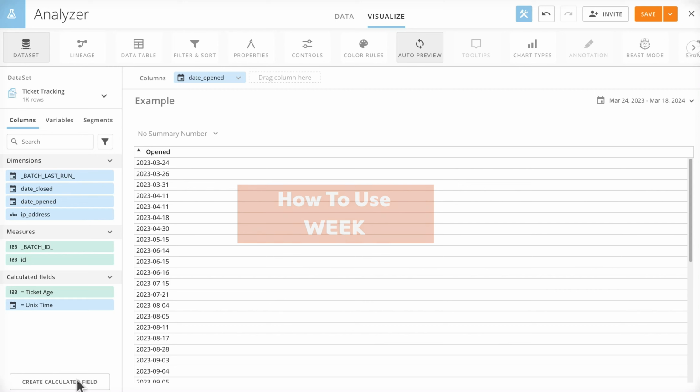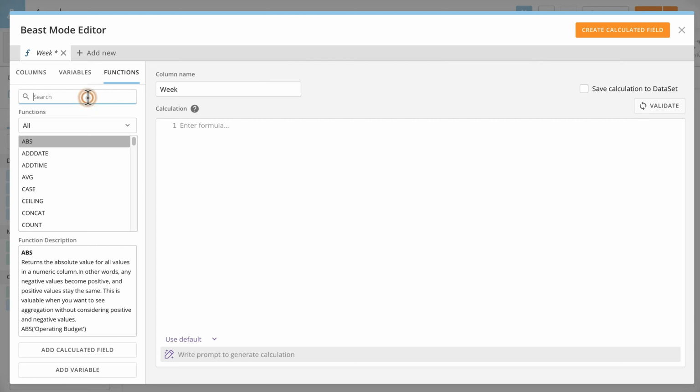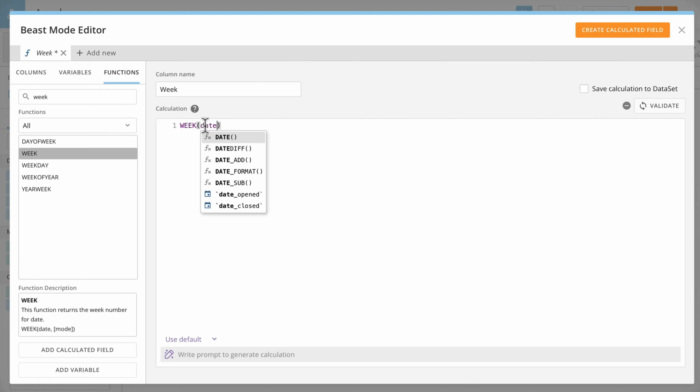The week function returns the week number of the year for a date time column. Let's begin by creating a beast mode called week. January 1st is the first week of the year, and February 14th is the seventh week of the year.